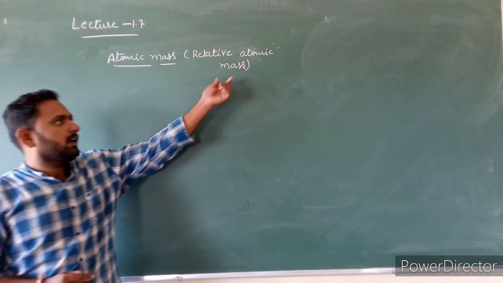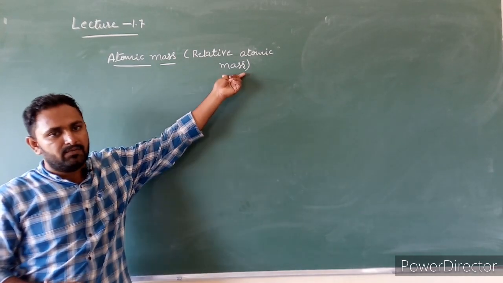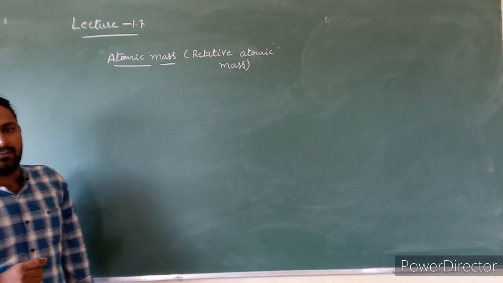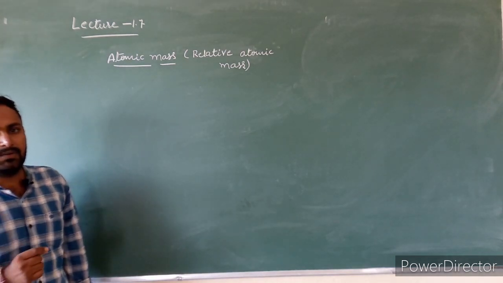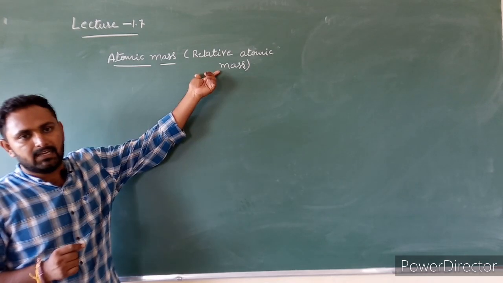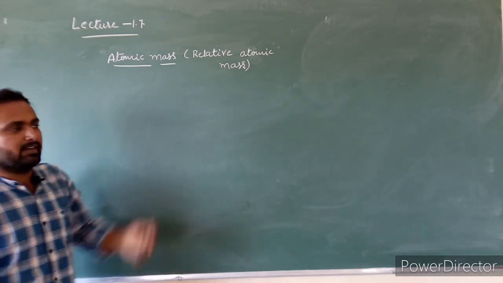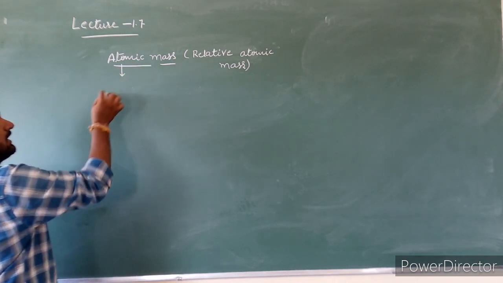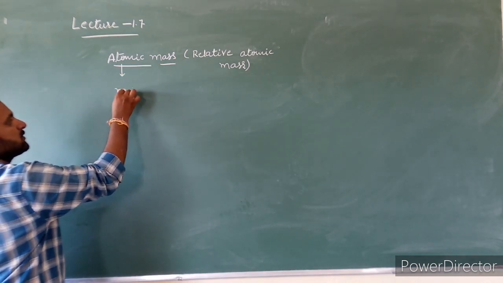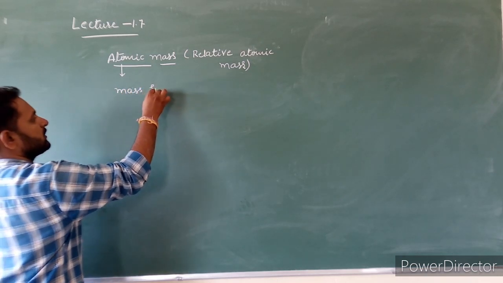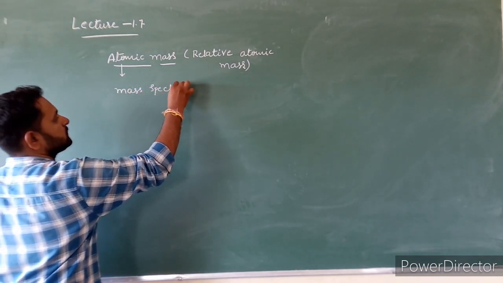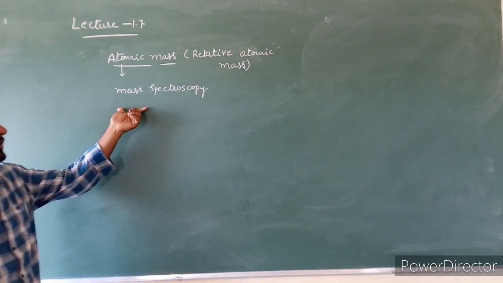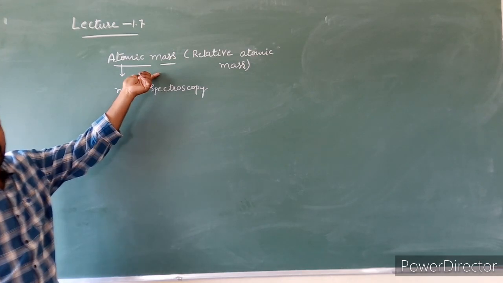Because atomic masses are calculated with respect to some standard element, as the mass of atoms is very small in number. The atomic masses are measured with the help of mass spectroscopy. This is the instrument used to determine atomic mass accurately.